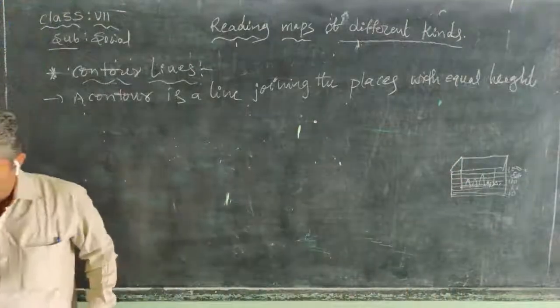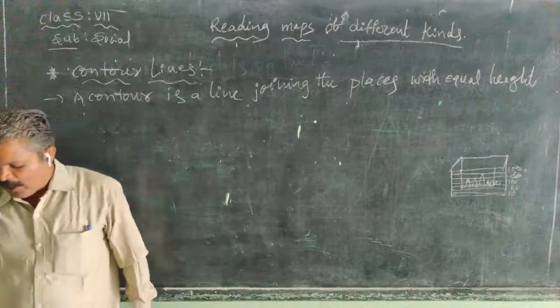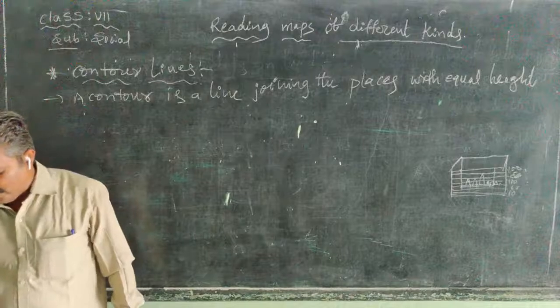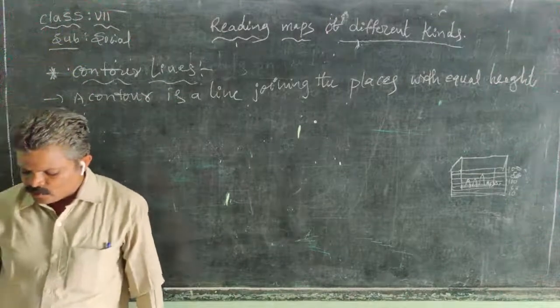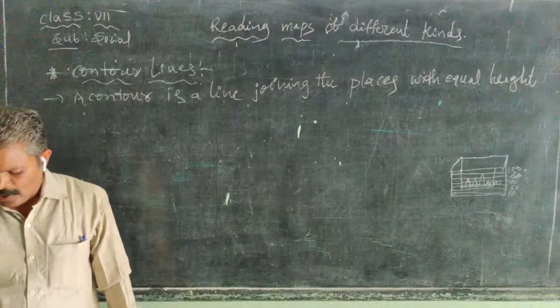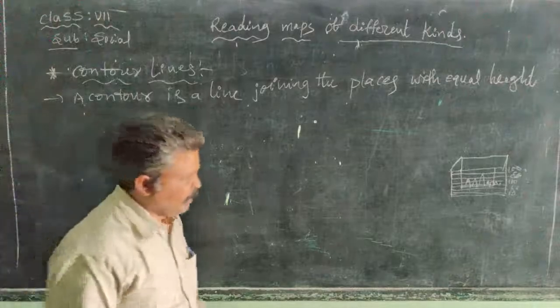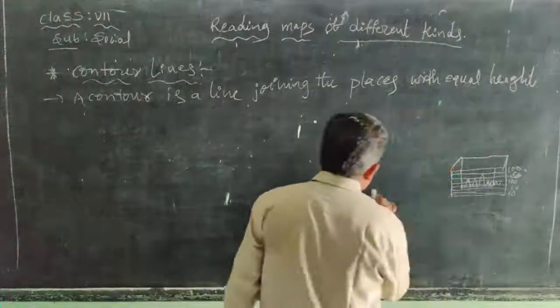On the map of Nimpuru, you would have seen that there is a line passing through the village. This is the 50 meters contour line. All the places on this line have the same height of 50 meters.